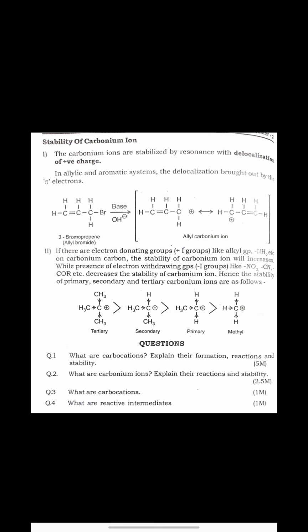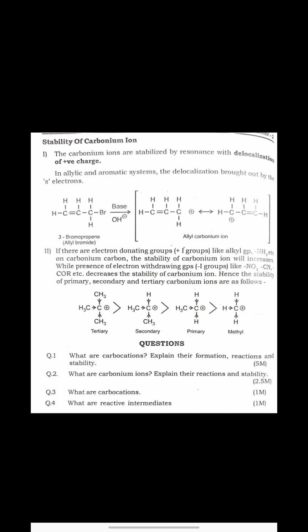So in the presence of base, what happens? Simple, C-Br heterolytic fission takes place. Now carbon carries a positive charge, and here delocalization is possible because after that positive charge, a double bond is present. So electrons from that double bond go towards that carbon atom, and that carbon atom which carried the positive charge becomes neutral, but the carbon which donated the electrons now carries the positive charge.